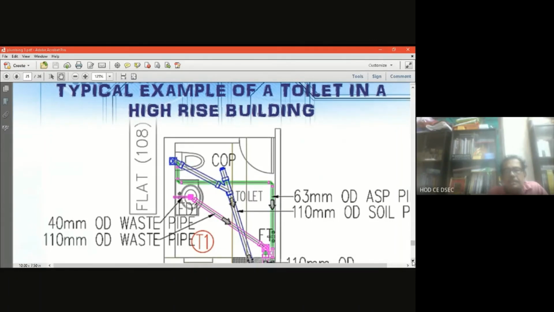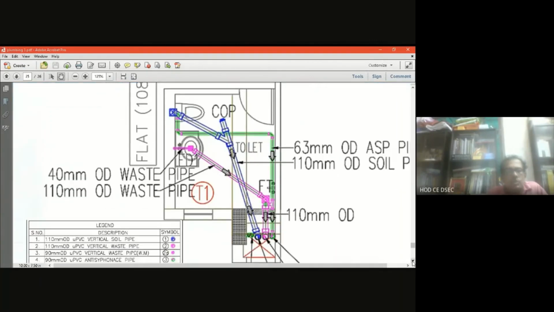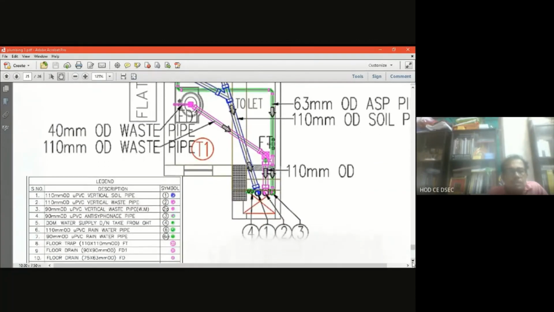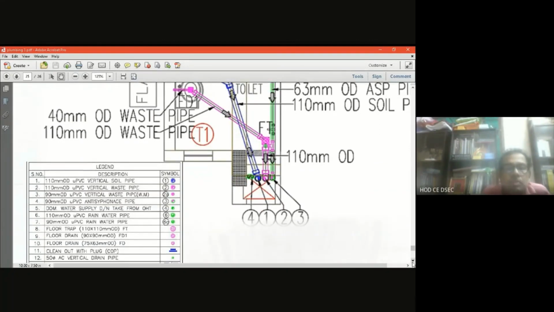So this is a typical example of a toilet in a high-rise building, in the photograph I'm showing you. Although the photograph seems to be very clumsy, I am showing you each and every item. Now, 110 millimeter OD UPVC, that is the vertical soil pipe. Generally the soil pipe is UPVC and the drinking water pipe is CPVC. That is very clear. Now again 110, if you see number 1, as shown in the figure, it is the 110 millimeter OD UPVC pipe.